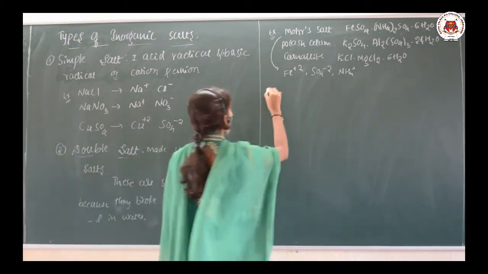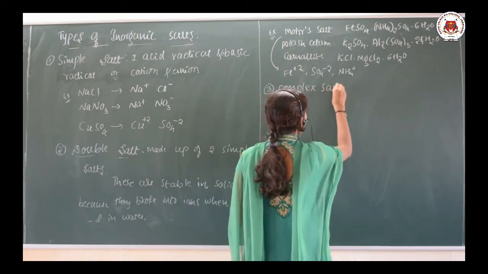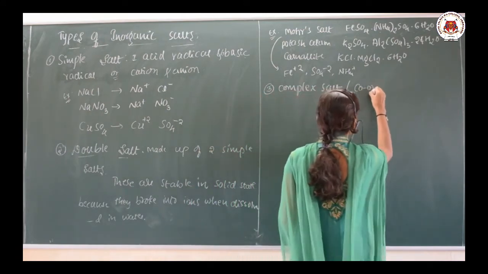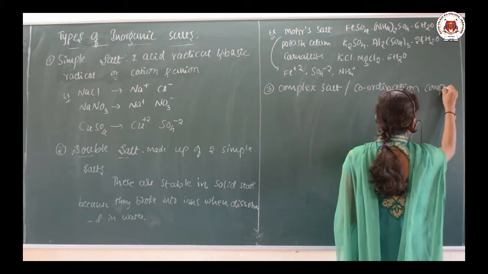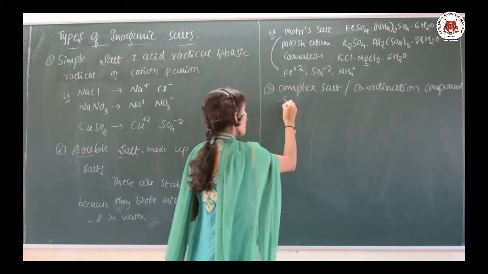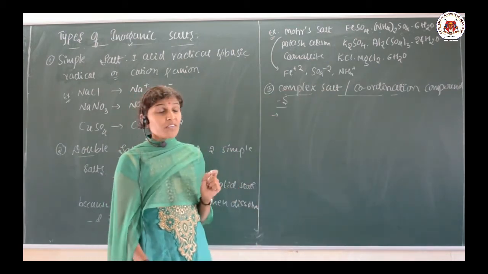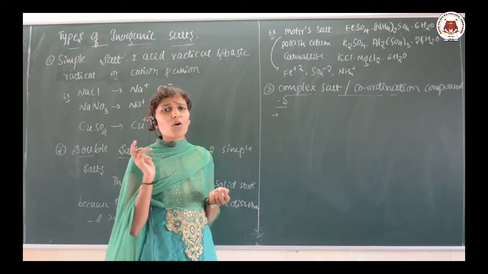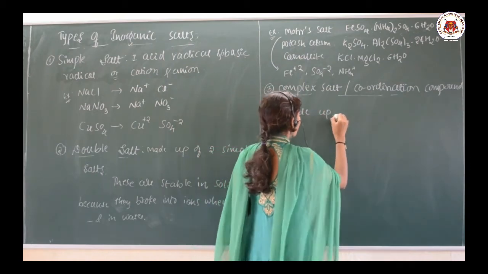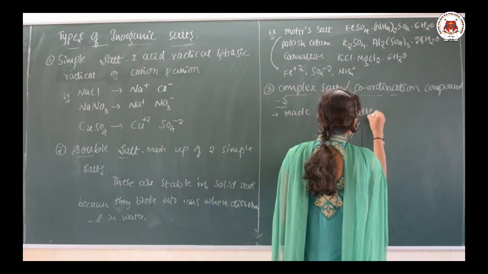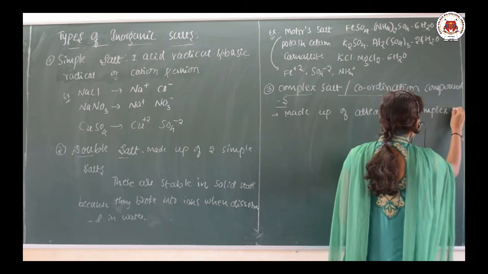And the third one is complex salt. Complex salts are also called coordination compounds. So what is the definition of the complex salt? The complex salt is made up of at least one complex ion,